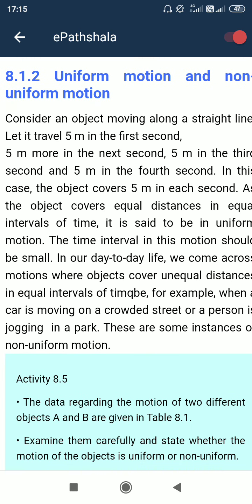Uniform motion or non-uniform motion. Uniform motion means the velocity or speed is not changing with time. And when the speed or velocity is changing, then it is non-uniform.